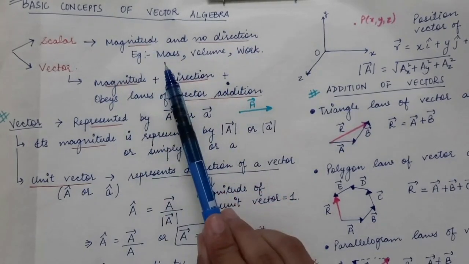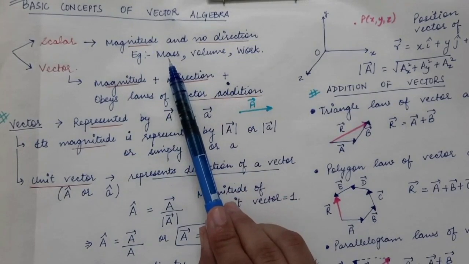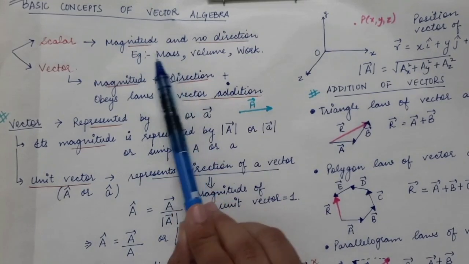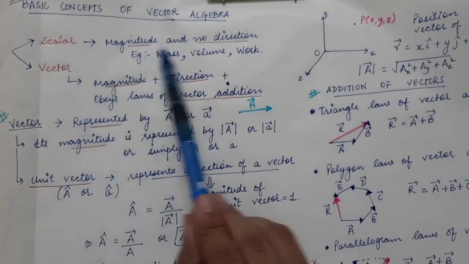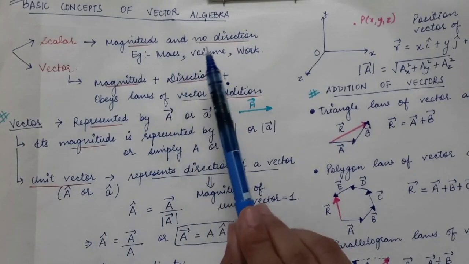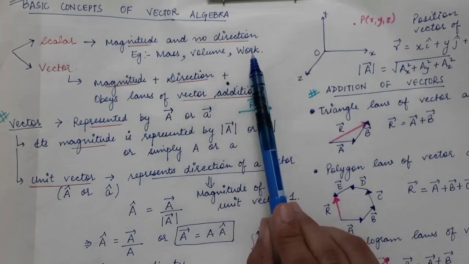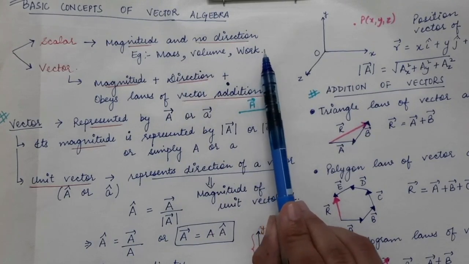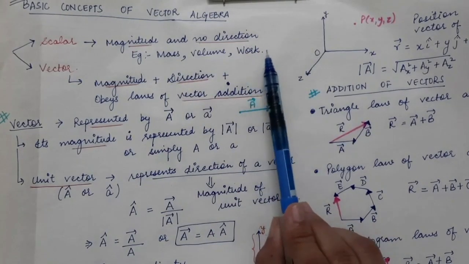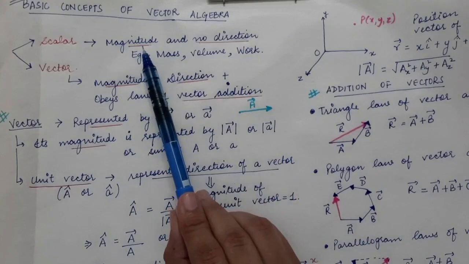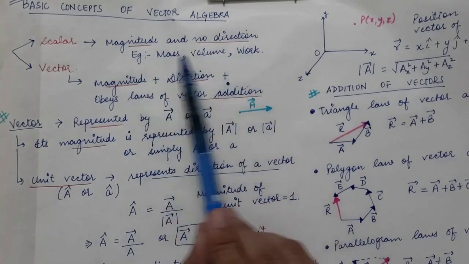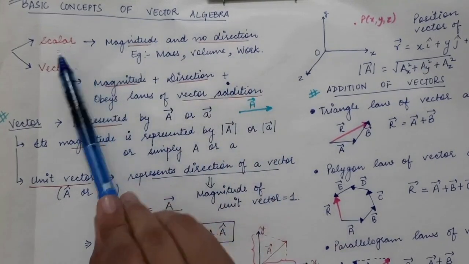An example is mass. For example, if you have 1 kilogram of sugar, 1 kilogram is just the magnitude. So mass is a scalar quantity. It does not have any direction. Similar is the volume. Then is the work. For example, if 1 joule of work is done to move a particular object, 1 joule is just the magnitude and it does not have a direction. So these are the examples of scalar quantities.